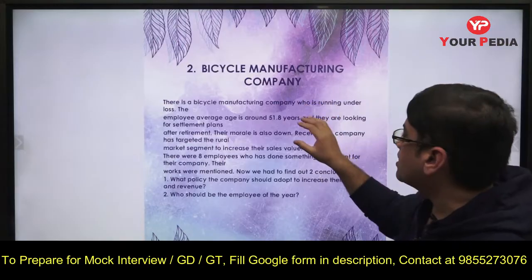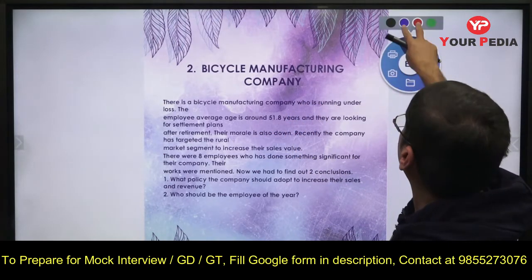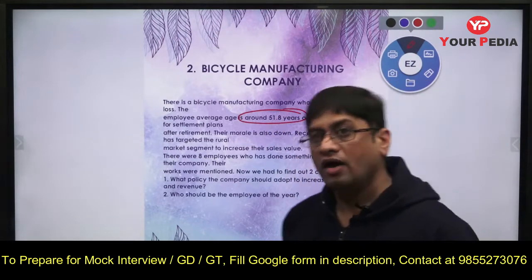So employees look like the average age is very high. You see, the average age is 52 years. That means they are very old people now. Average age is 52.